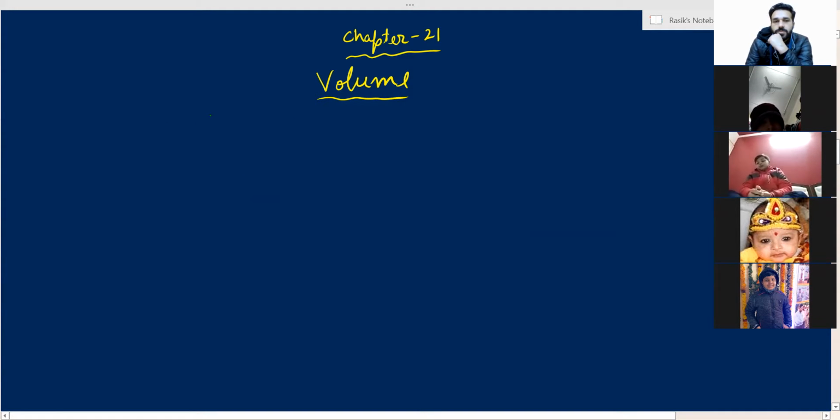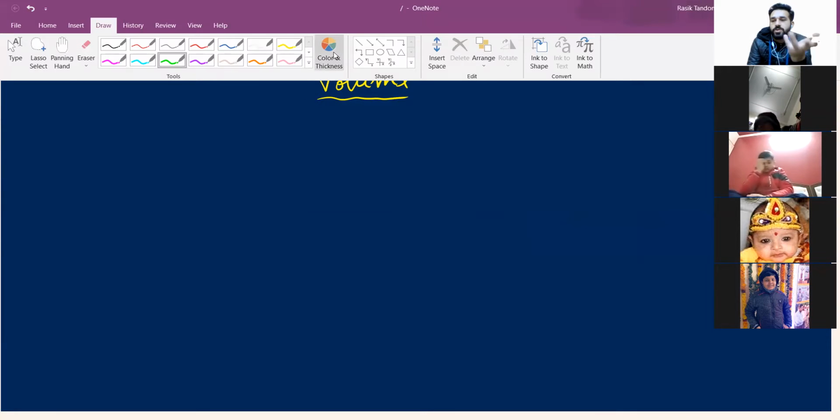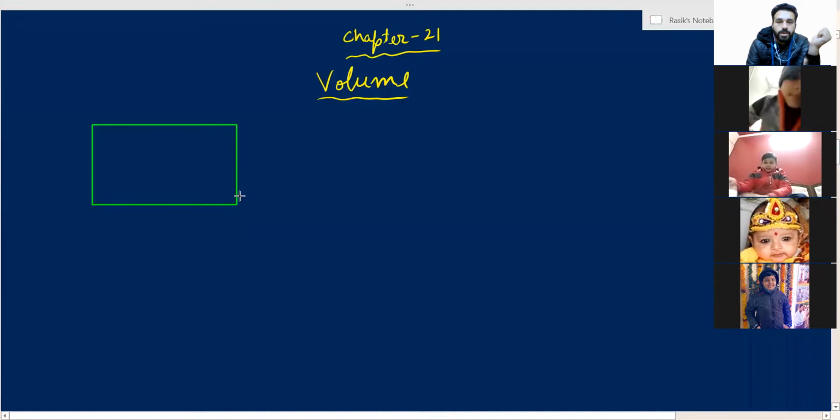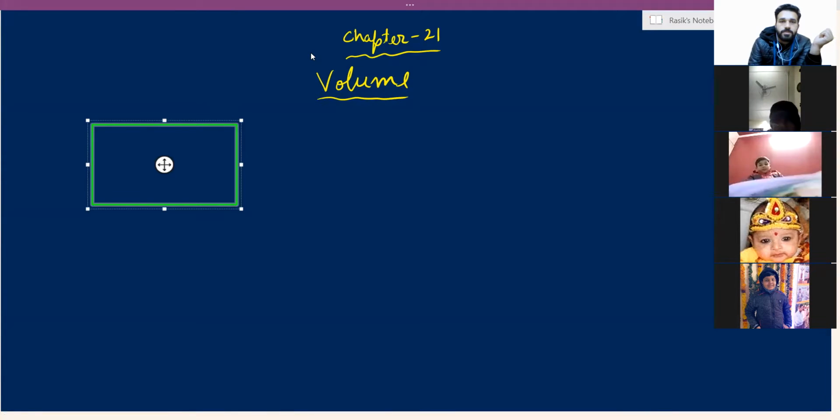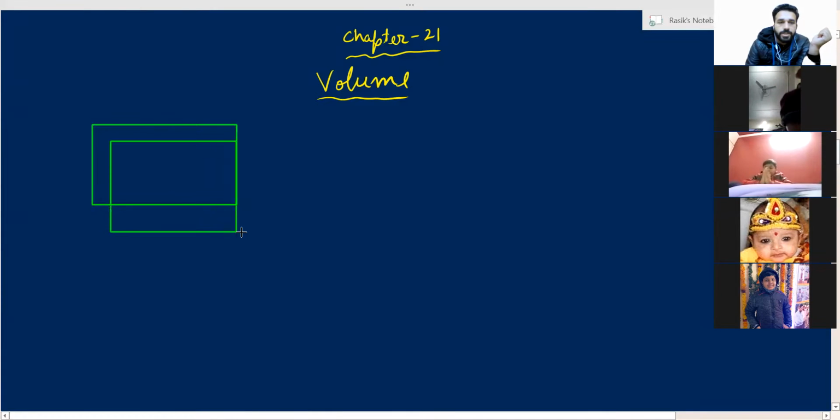So volume, we all have understood what is the meaning of volume. Space occupied by an object is volume. The capacity of an object is volume. Now I will be drawing a 3D object on the screen. You will identify what type of 3D object it is. Pay attention and tell me what kind of 3D object this is, which I'm drawing on the screen.